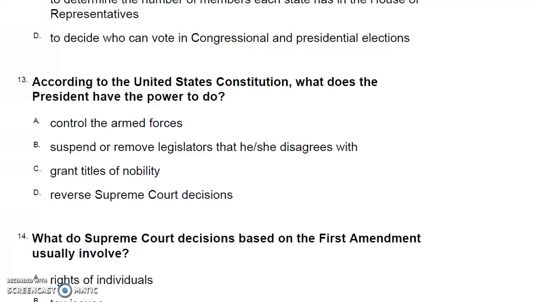Number 13. According to the United States Constitution, what does the president have the power to do? A. Control the armed forces. B. Suspend or remove legislators that he or she disagrees with. C. Grant titles of nobility. D. Reverse Supreme Court decisions.